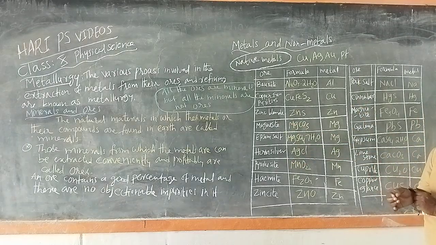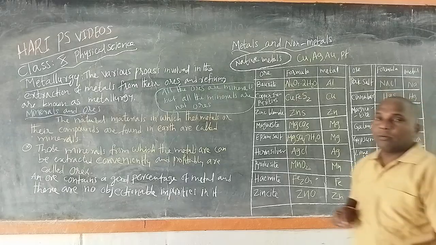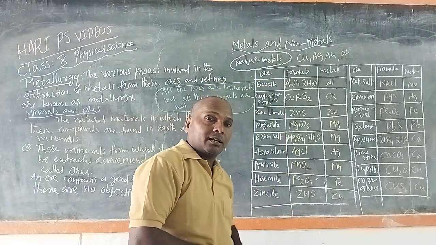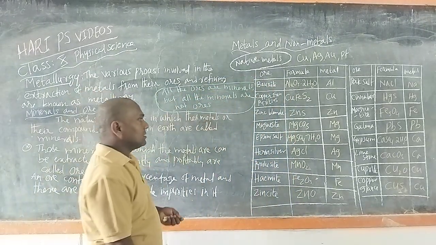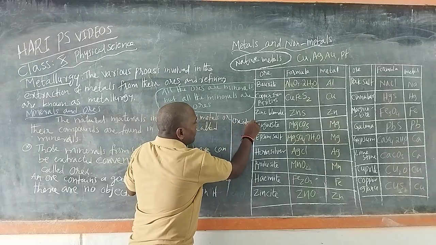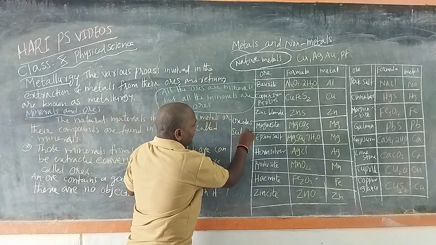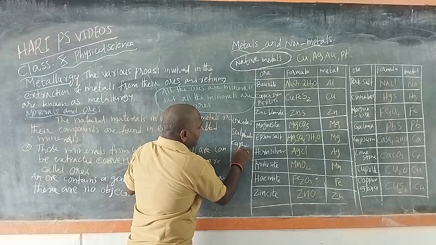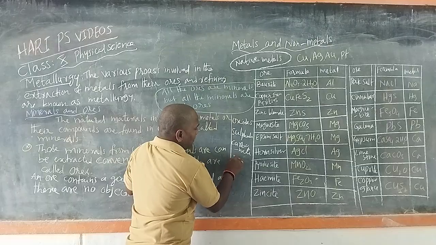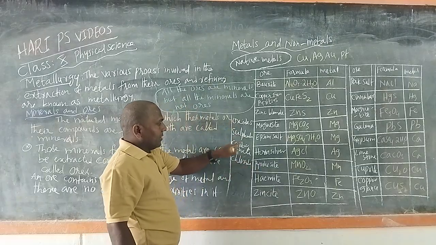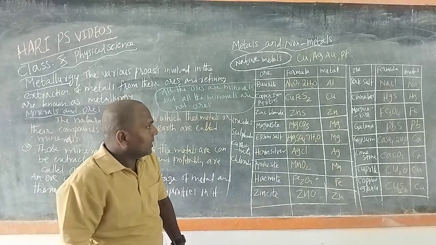we observe that these metals are available in nature in the combined state, like oxides, sulfides, carbonates and chlorides.